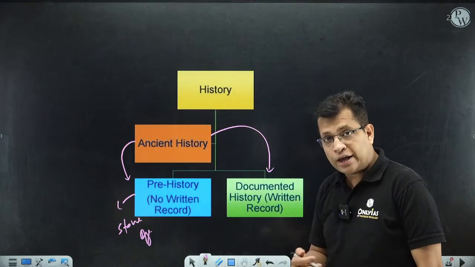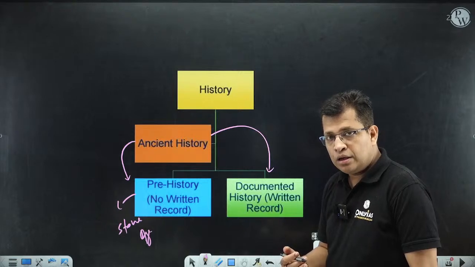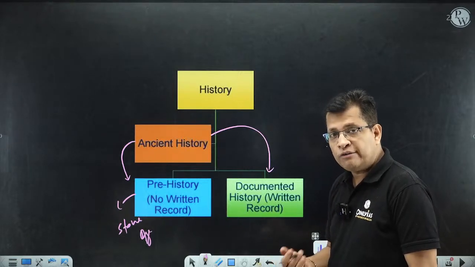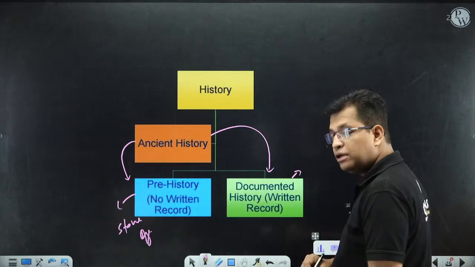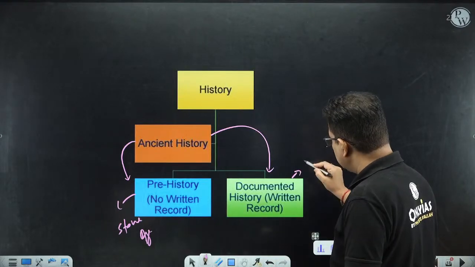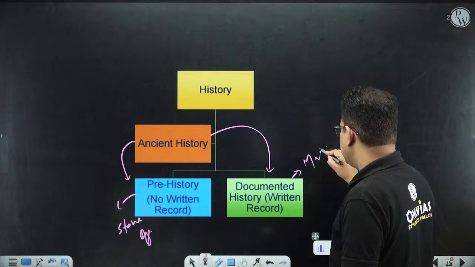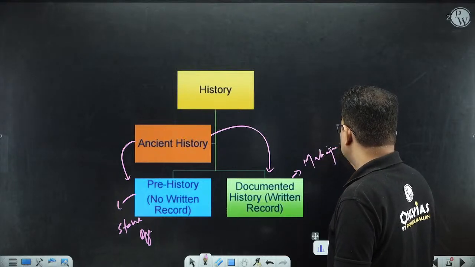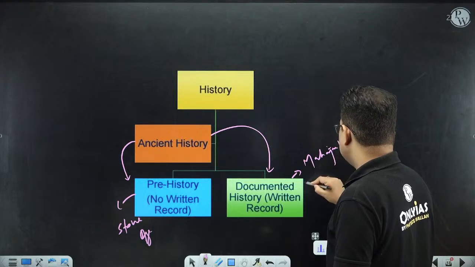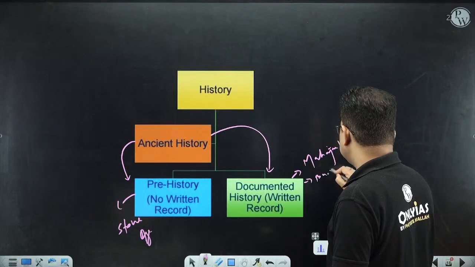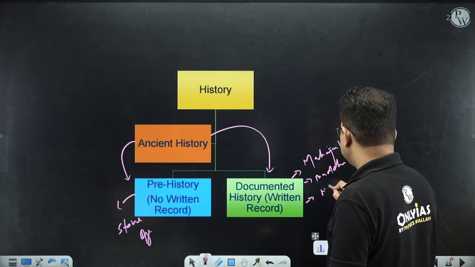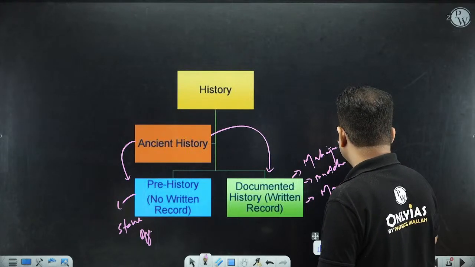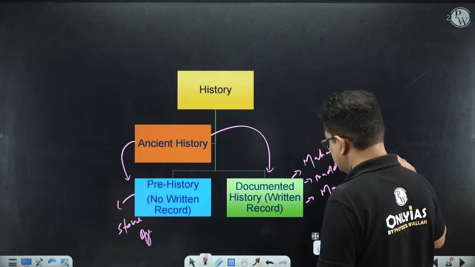That is, we have historical accounts, written accounts. So this can be like the Mahajanapada period, Buddhism, Janapadas, Buddha period, Maurya period, and so on and so forth.